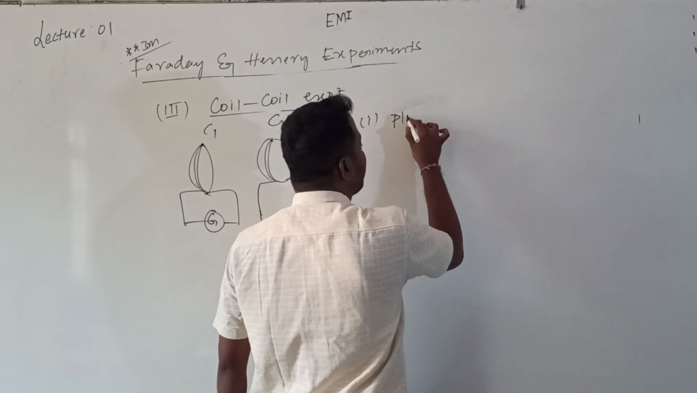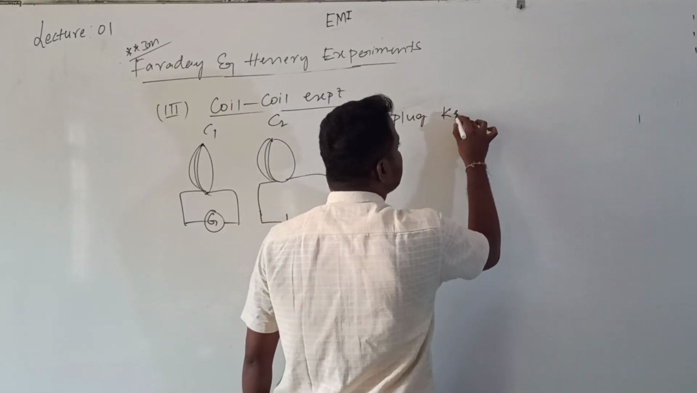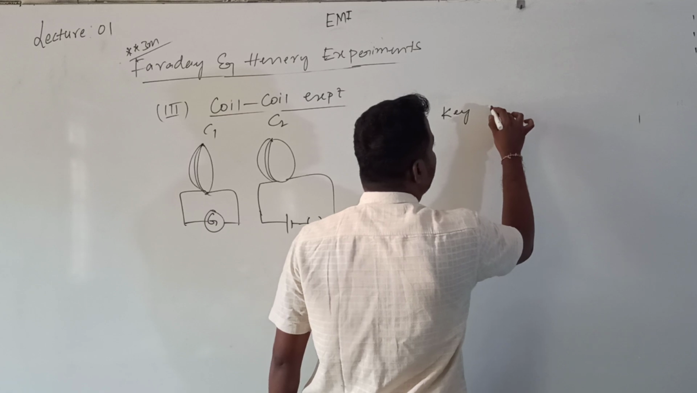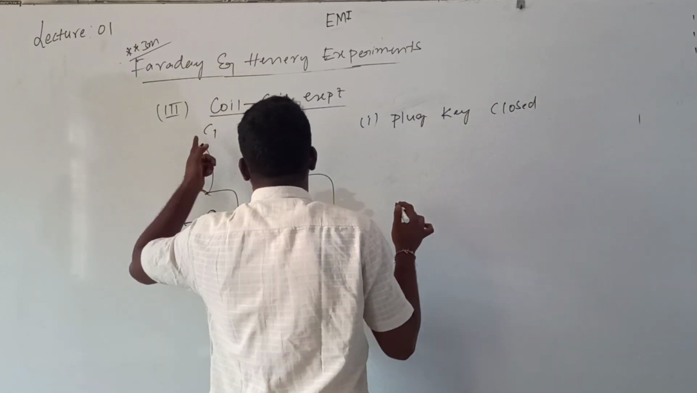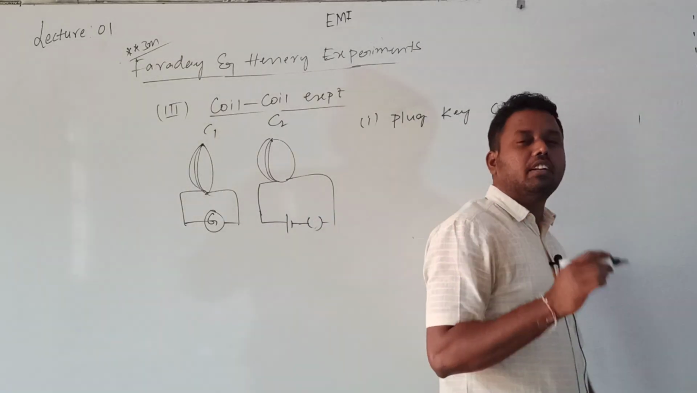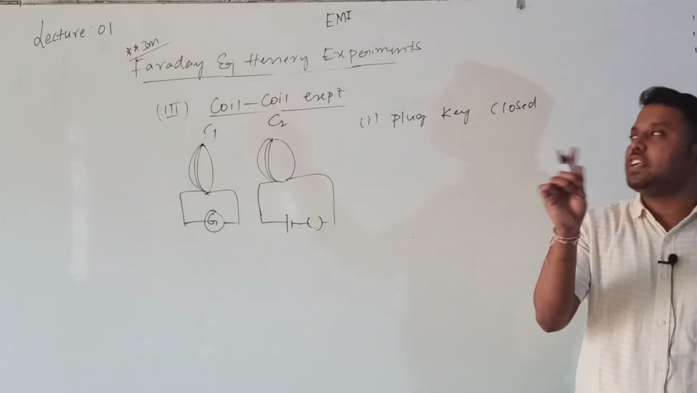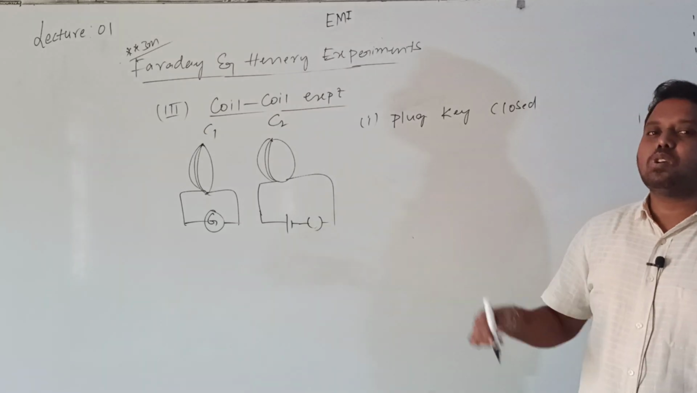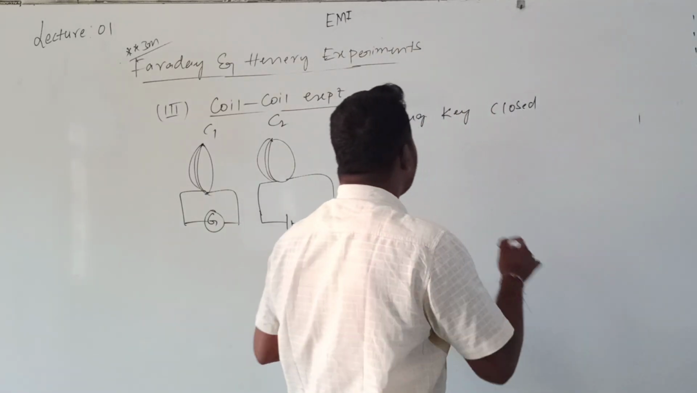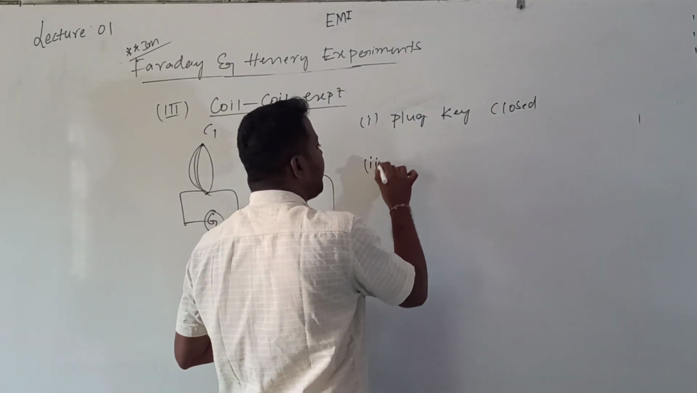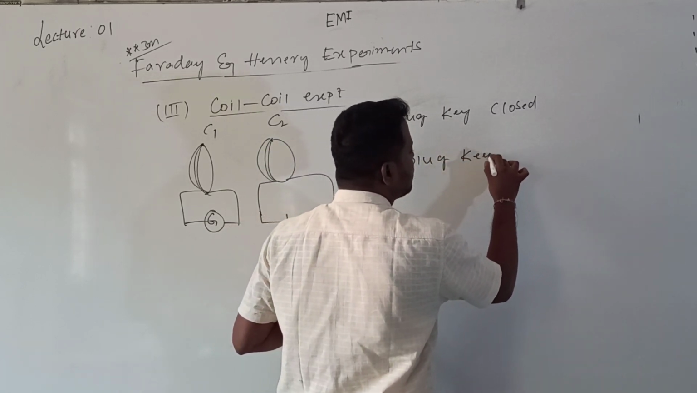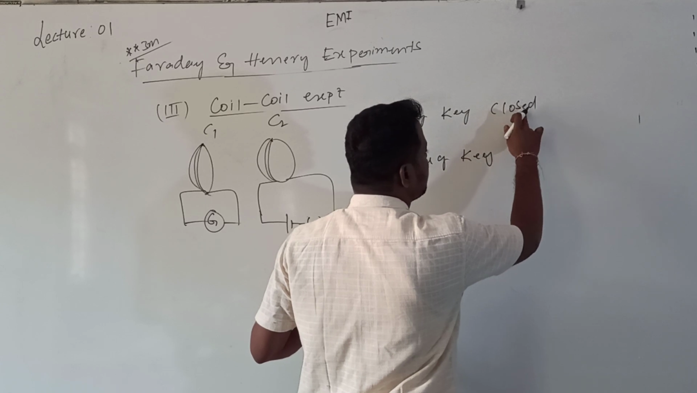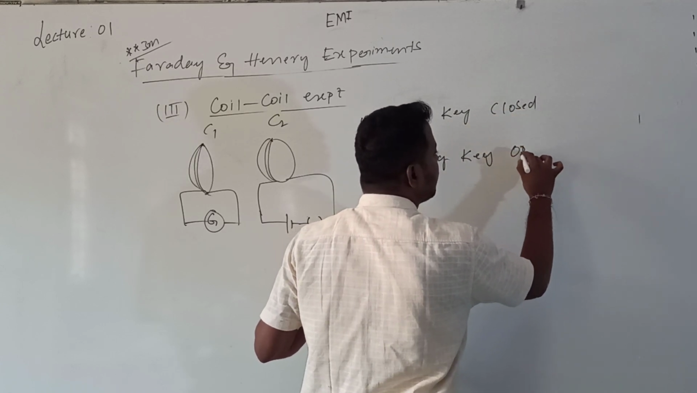So what happened? When the plug key is pressed, when the plug key is closed, there is a momentary deflection in the galvanometer. Similarly, they also observed a momentary deflection, opposite to the one when the plug key was closed, when the plug key is opened.